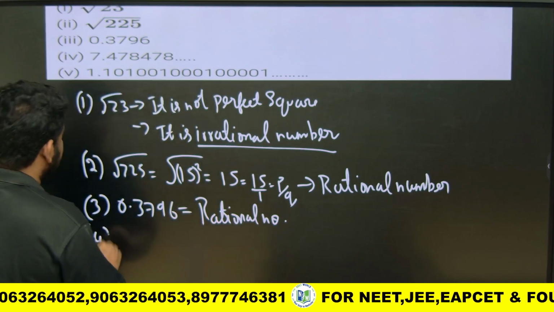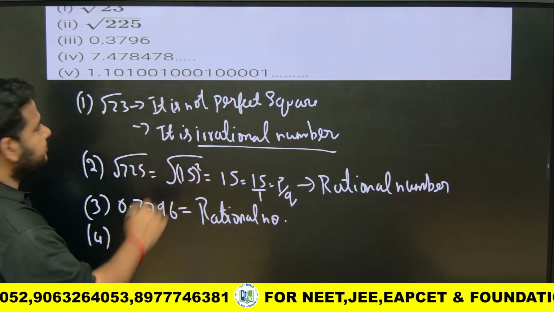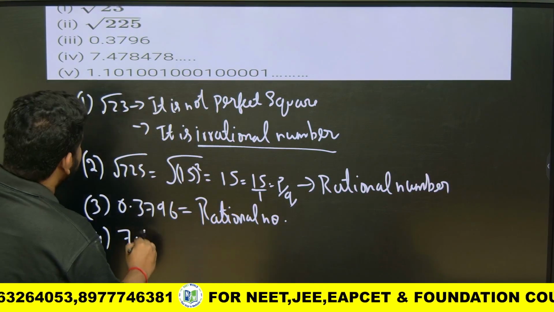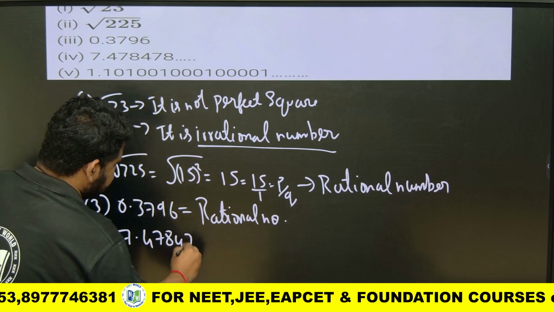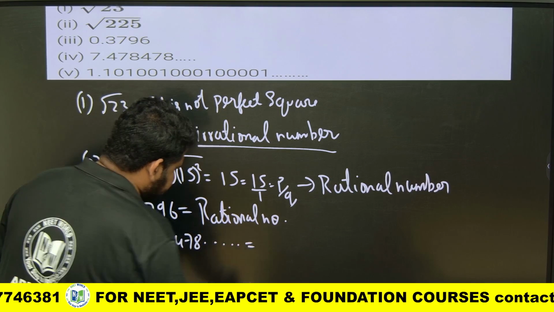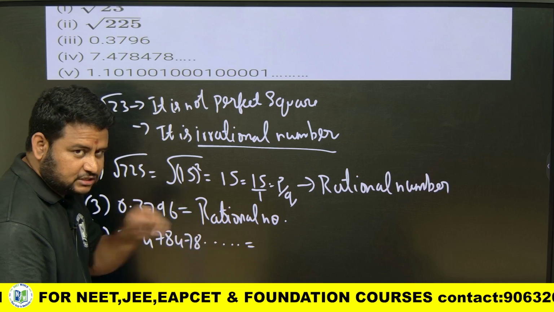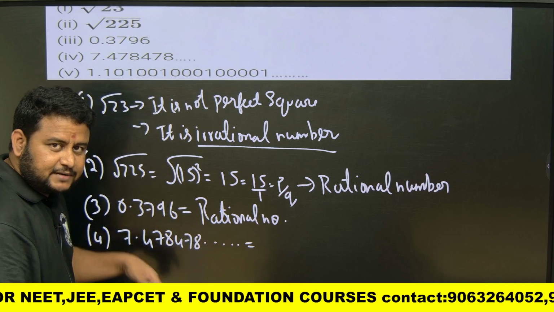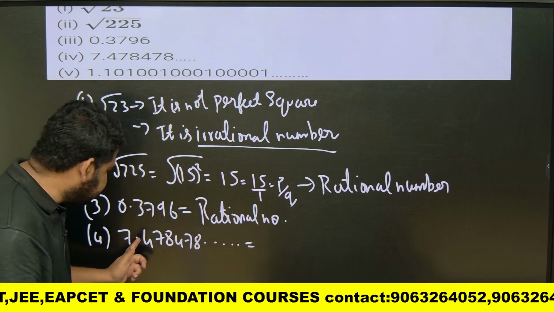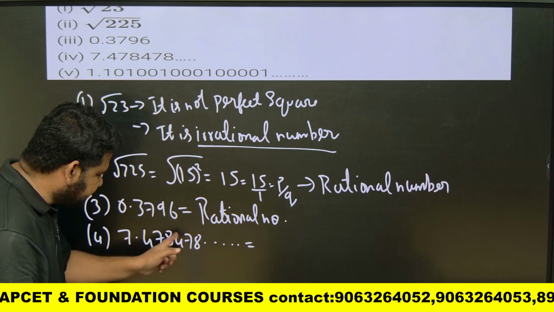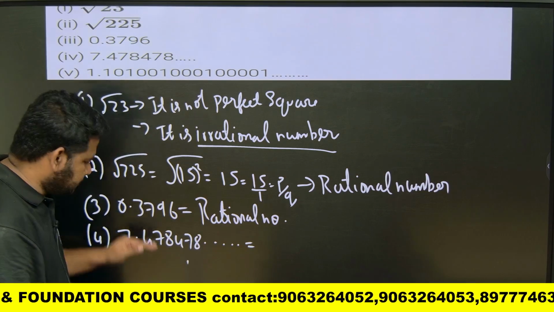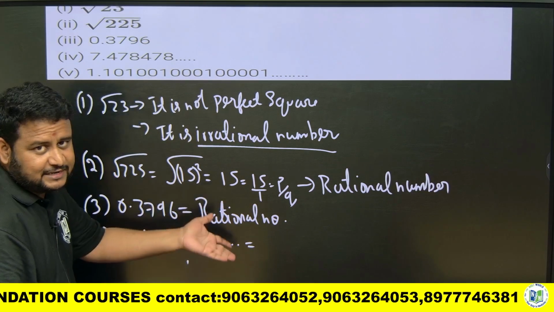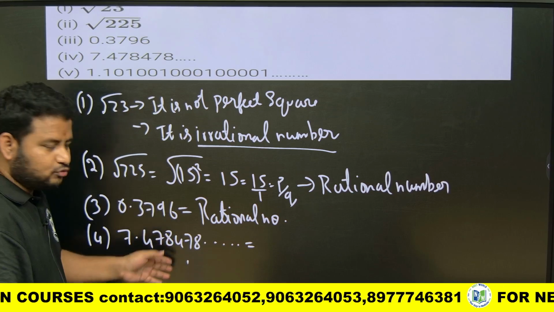Fourth one, they have kept dots. That means it is not terminating. It is 7.478478. Definitely it is not terminating because they have kept dots. Is it repeating? Non-terminating but repeating means it is a rational number. Yes, it is repeating. 478, again 478 will come. 478 is repeating 2 times, which means it will repeat again.